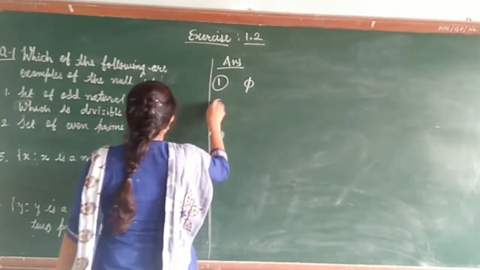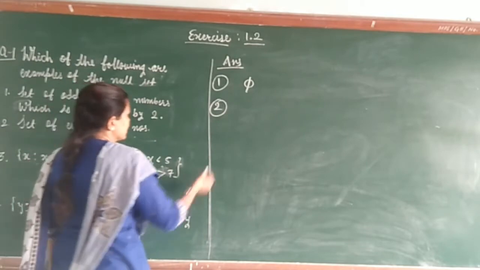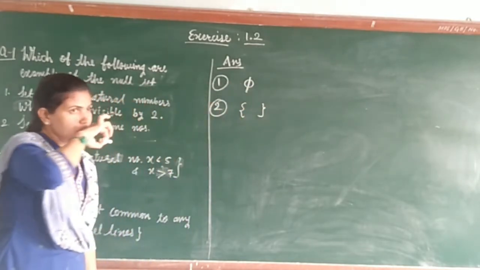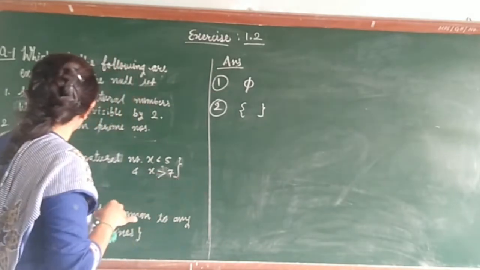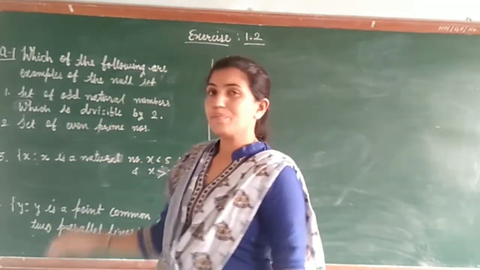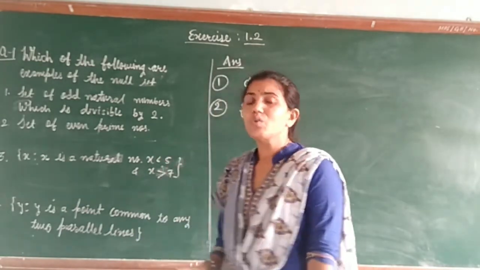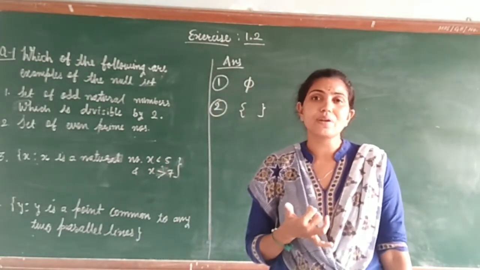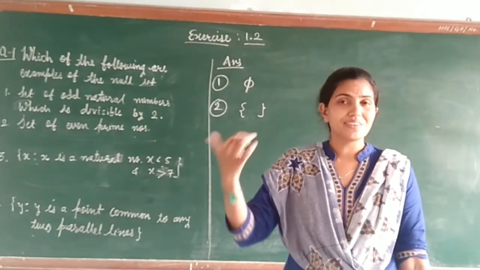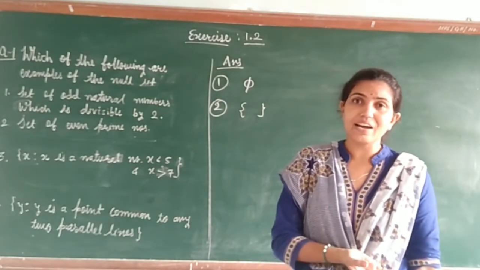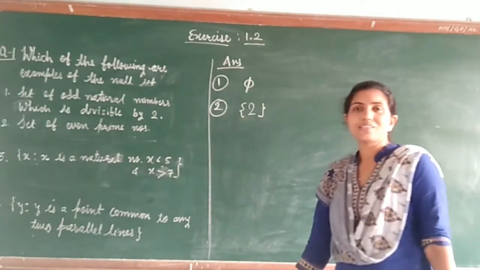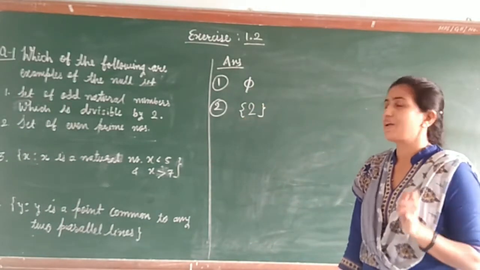Second, the set of even prime numbers. Students, do you know any even number which is prime? Yes students, you know from the very early classes, from the 8th standard I think, that 2 is a prime number and this is the only even prime number.